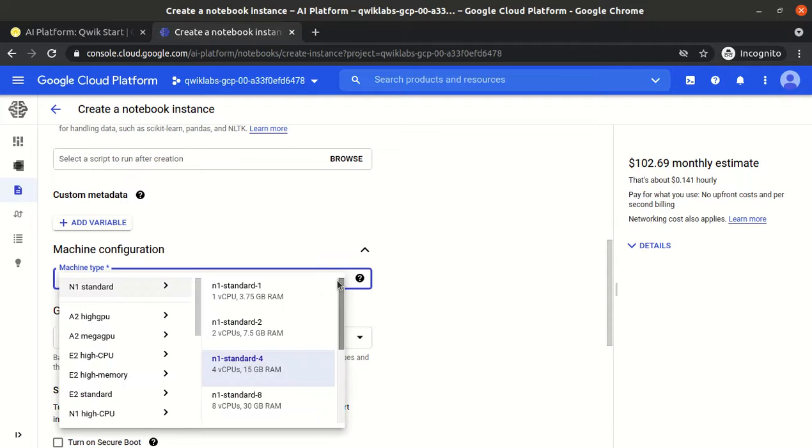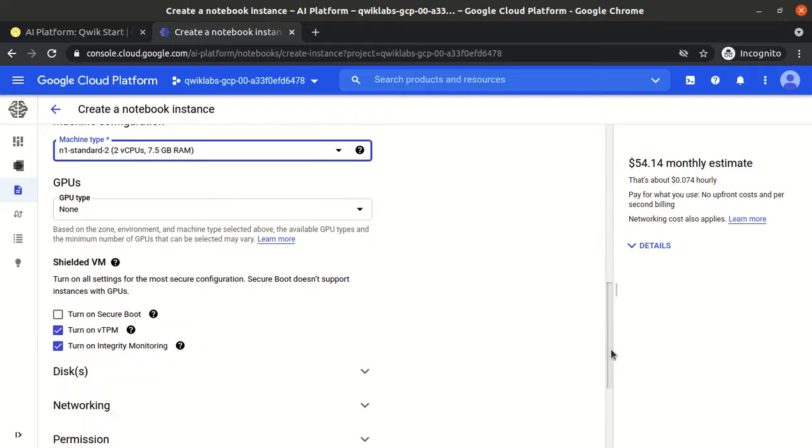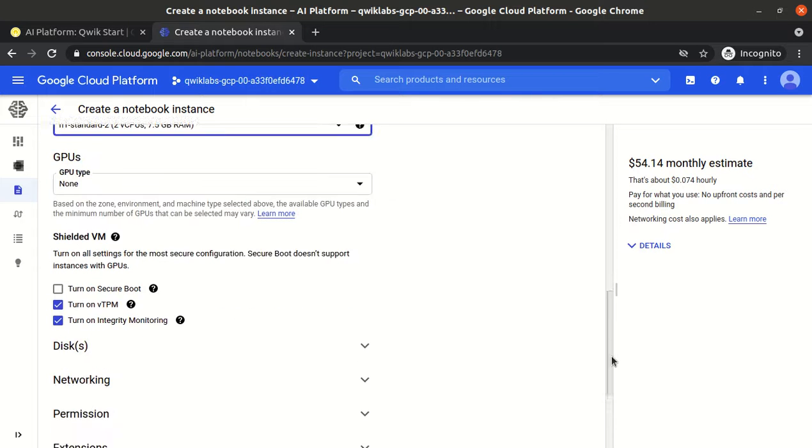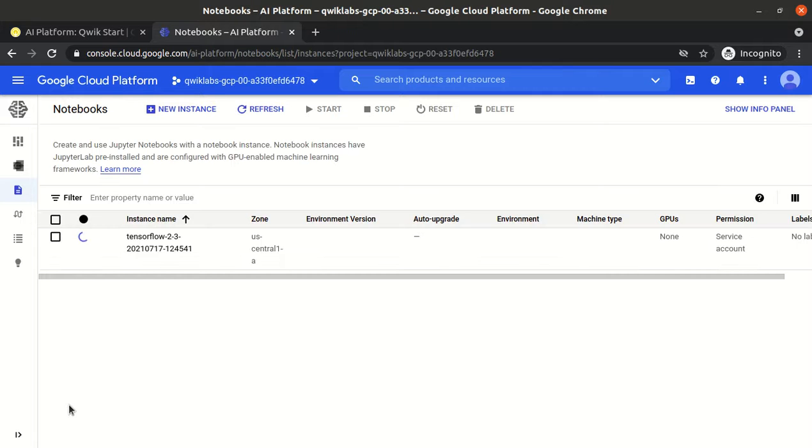Now we will update our machine type. It is N1 standard 4. Now we will use N1 standard 2. 4 means 4 CPU and 2 means 2 CPU. The rest of the options will be the same, there is no GPU, and we will just create a notebook. What it will do at the backend is create a notebook, and the notebook name is this, and it will install the Keras API, NLTK package, scikit-learn package, and many more packages which are required.